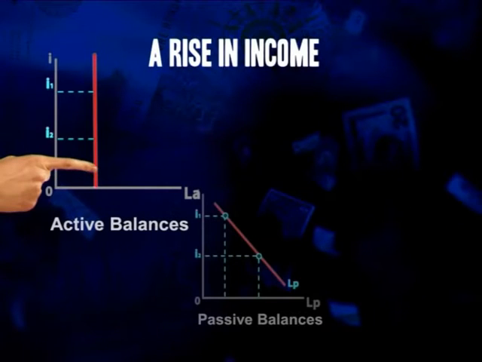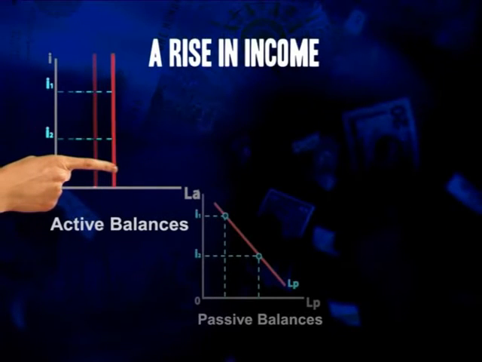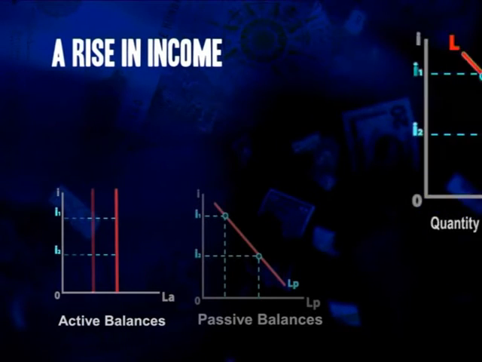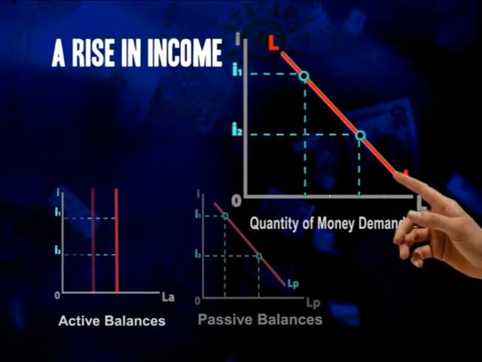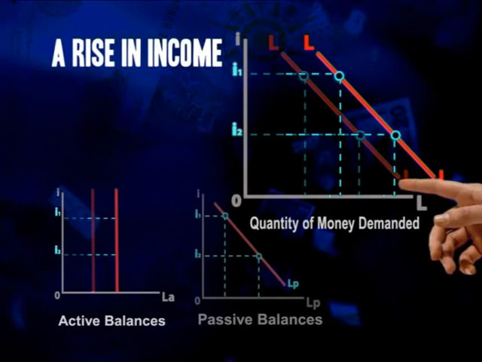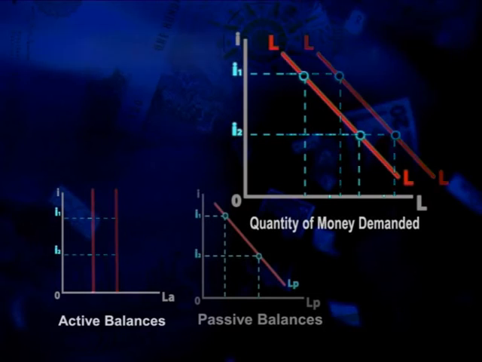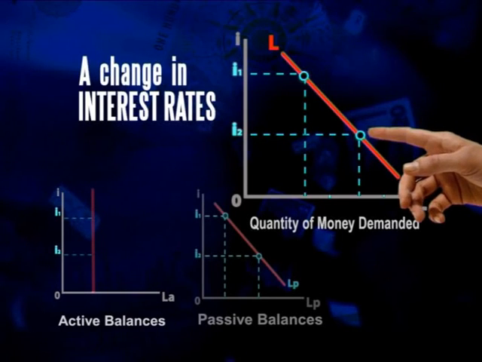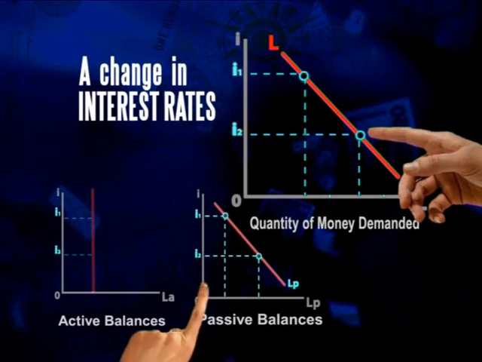An increase in income will cause a rise in the demand for active balances, and this will be reflected by a rightward shift of the total demand for money curve. At each interest rate, more money is now demanded than before. A movement along the demand curve for money can only be caused by a change in the interest rate, affecting how much passive money is held.